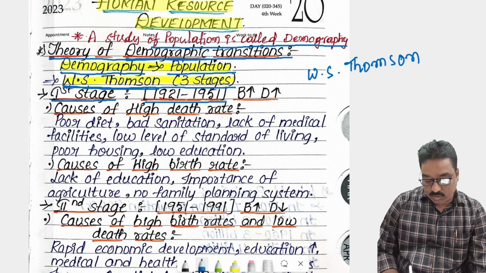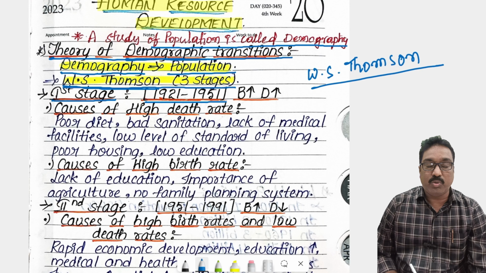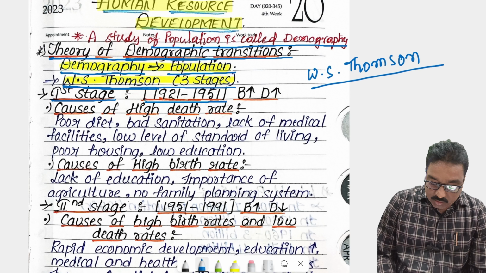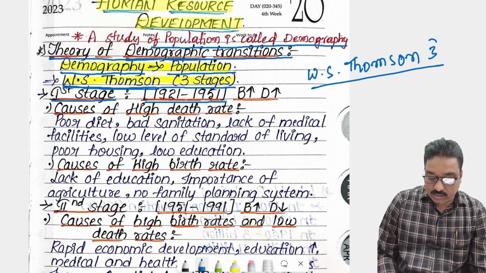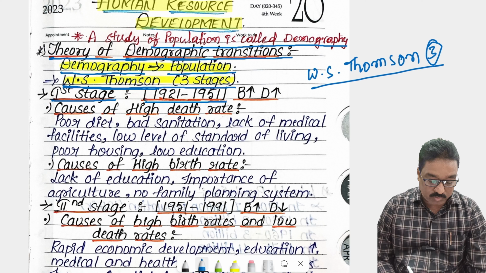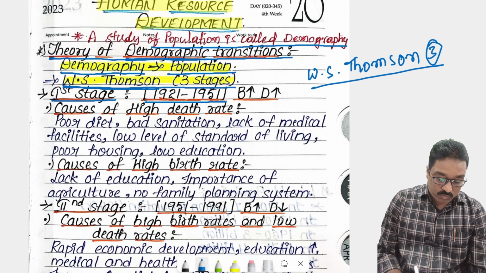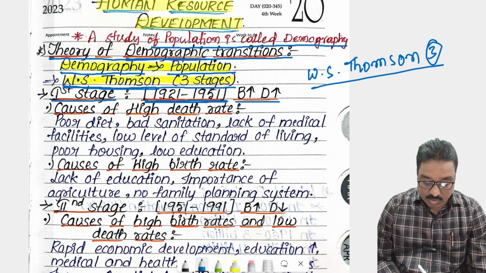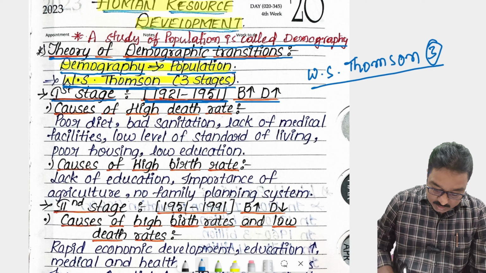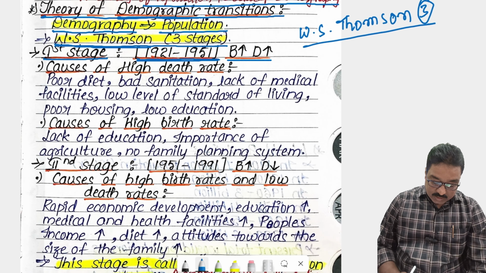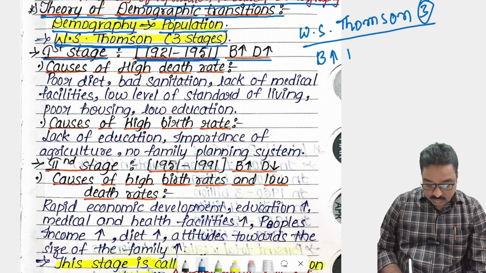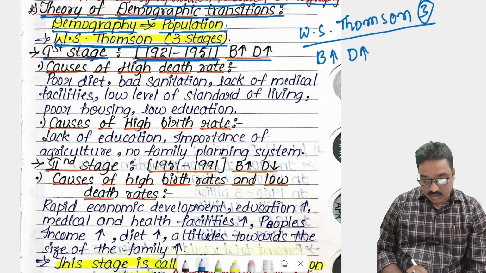He was the first person to analyze the population in the world. In this first stage, according to Thomson, birth rate increases and death rate also increases.